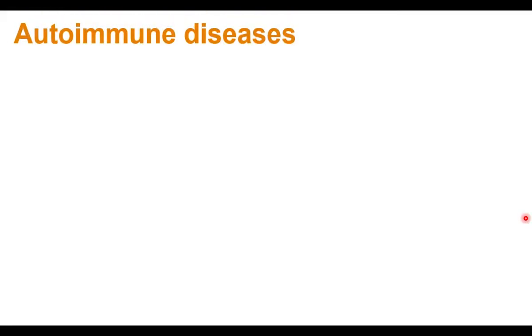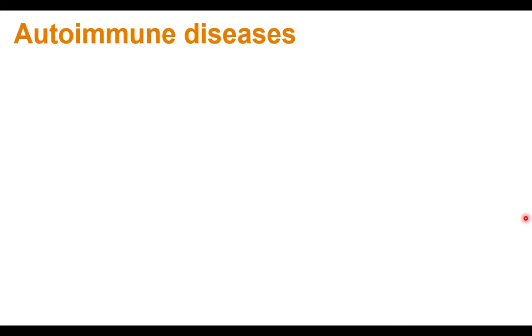In this chapter, Human Health and Diseases, we have already learned various types of diseases. We learned bacterial diseases, viral diseases, immunodeficiency diseases, various kinds of diseases we have already learned. In this part, we are going to discuss autoimmune diseases.